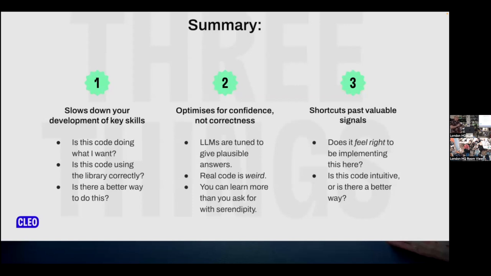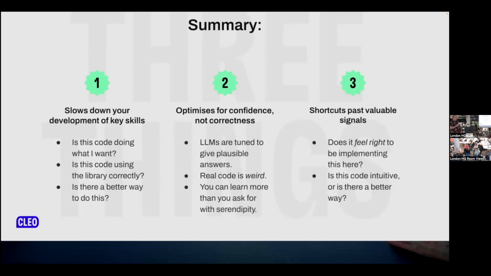If you ask it to solve a problem, it will help you to solve that problem. It will not tell you that problem is not the right problem for you to be wanting to solve. They are optimized for confidence, not for correctness. They're tuned to give plausible answers, things that look right, but real code is weird. This is something that I talk about a lot. If you came to my most recent tech talk, I gave some examples of this in Ruby.